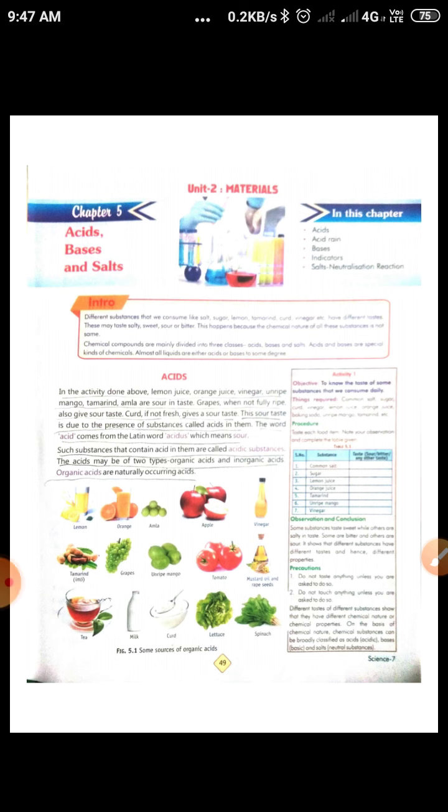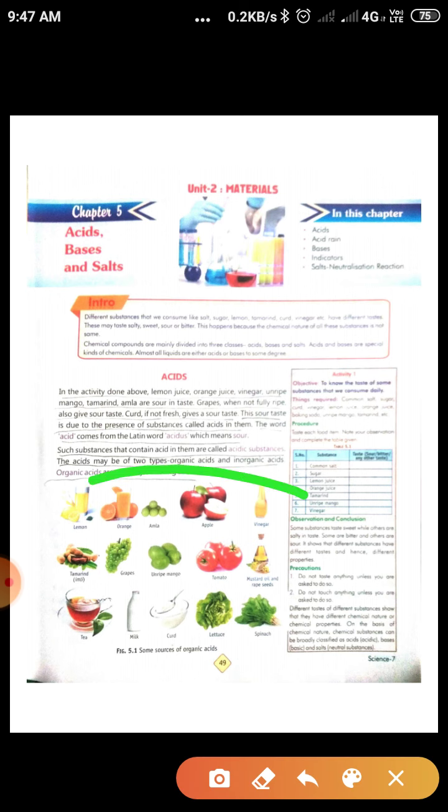Okay students, in the activity you can see these substances. Look, this is an apple, and there are many other things. In the activity we have lemon juice, orange juice and vinegar. Pineapple, mango, tamarind and amla are sour in taste.